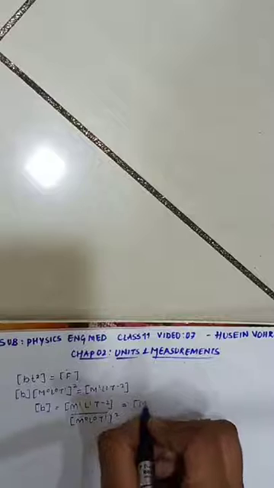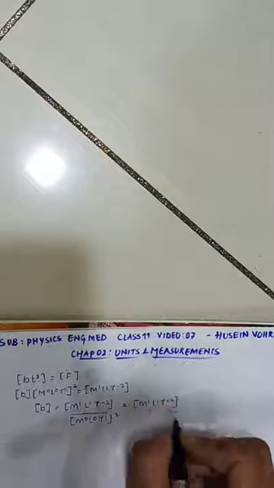So this is M^1 L^1 T^-2 divided by M^0, 0 into 2 is 0, 1 into 2 is 2, here it becomes T^2. So finally I get M^1 L^1 T^-2 with the denominator's minus 2, so my answer is M^1 L^1 T^-2 will become minus 4. Hope this is clear.